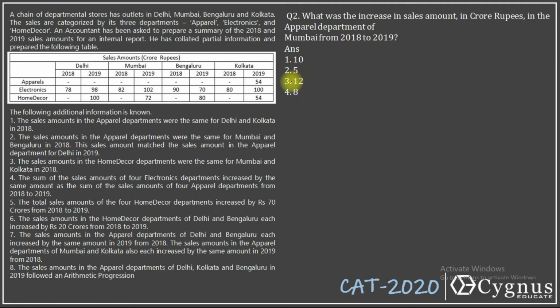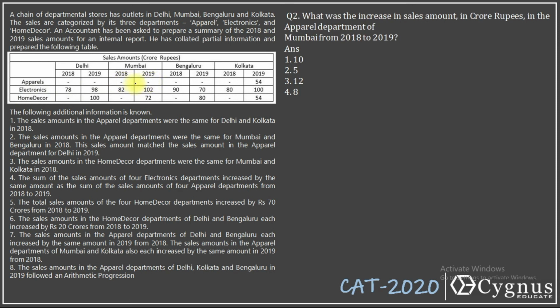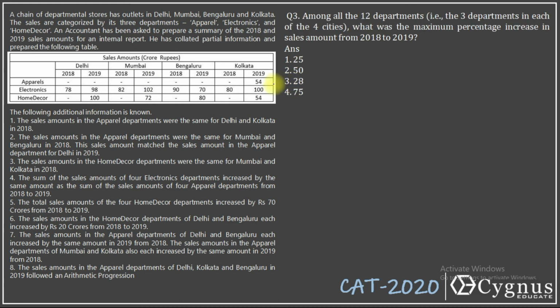What was the increase in sales amounts in crore rupees in the apparel department of Mumbai from 18 to 19? This is apparel Mumbai. 50 becomes 62. That means there's an increase of 12 crores. So my answer becomes third option. Let's look at the next question.